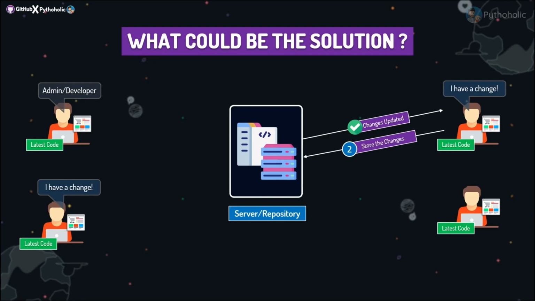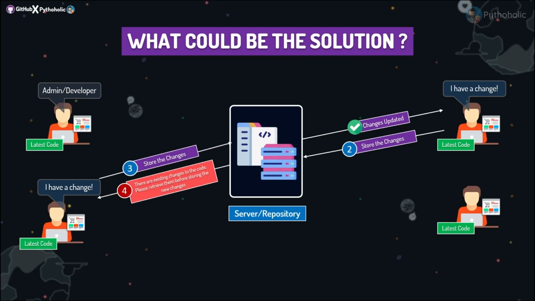So this is a good thing, isn't it? The developer has stored the changes and he has received the message from the server that the changes are updated. And now the server has code that already has some changes. Let's see what happens when the other team member tries to upload the source code to the server.